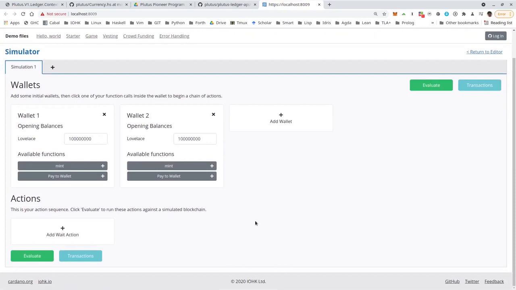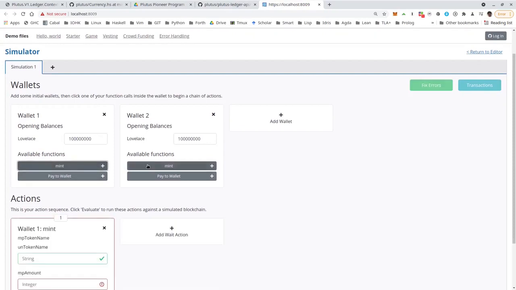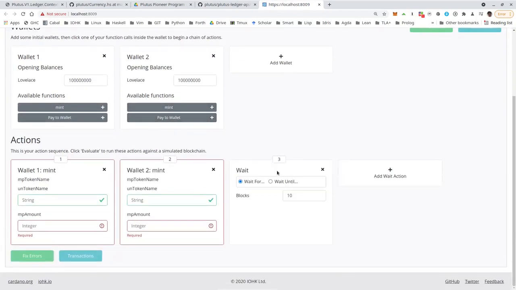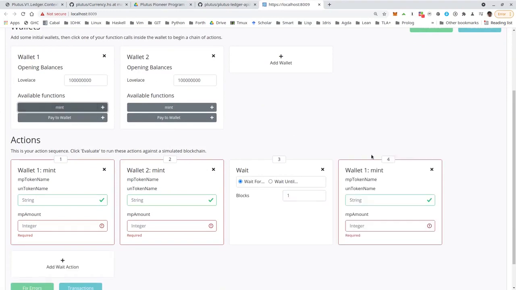Let's now try out the same scenario in the playground. So 2 wallets and at the beginning both mint. Then we wait for 1 block and then wallet 1 mints again, or rather it burns, but of course the endpoint is the same.